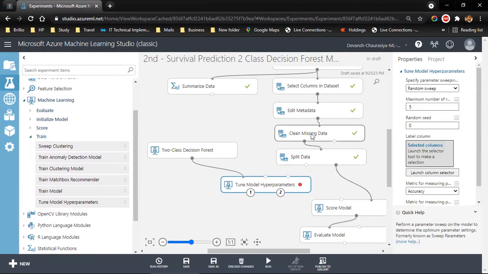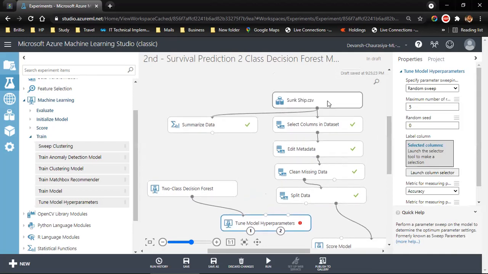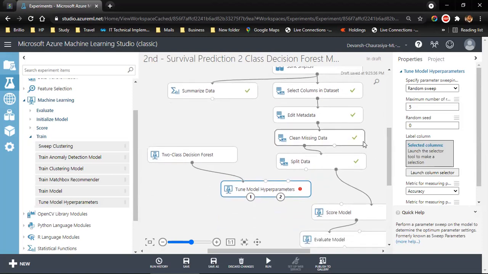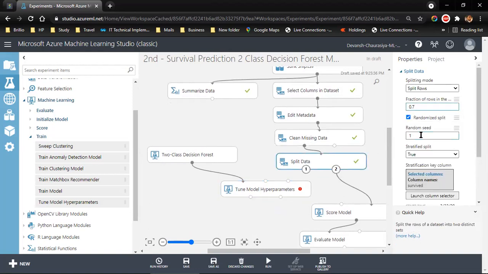Now, let me give you a walkthrough one more time. So we added the data, we summarized it, we selected the column over here. This time we selected more columns. We edited the metadata from string to categorical. Wherever the data was not present, we did the data imputation by clean missing data. Then we split the data into 70% to test and the remaining 30% into training. So this is that split data. This is our result dataset 1 and this is dataset 2.